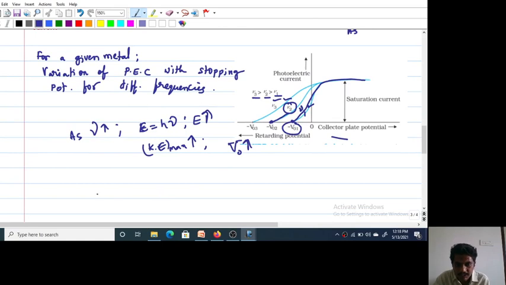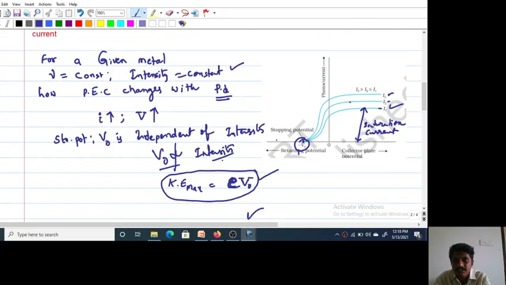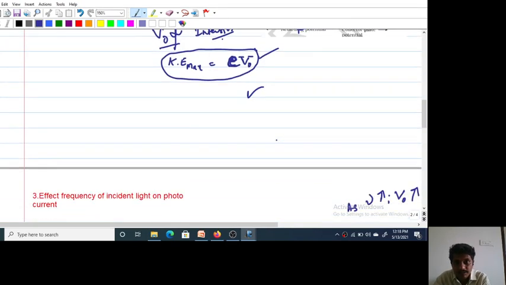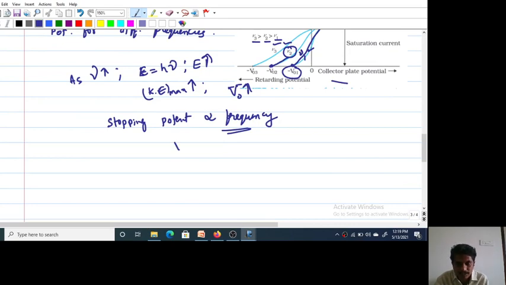Now, stopping potential is directly proportional to frequency. What is the conclusion from the last factor? Stopping potential is independent of intensity. Stopping potential does not depend on intensity; it depends on the frequency. So V naught is directly proportional to nu. This is the third factor.